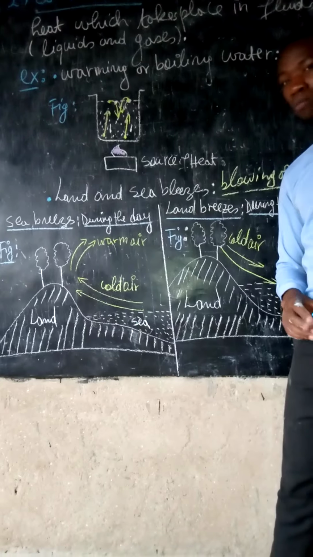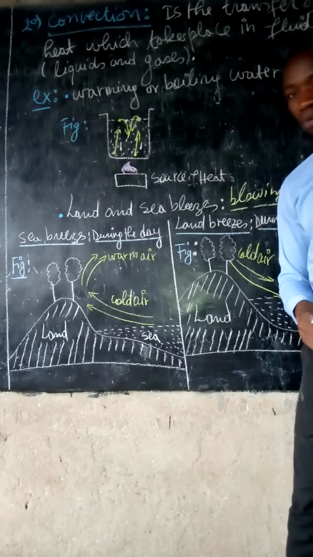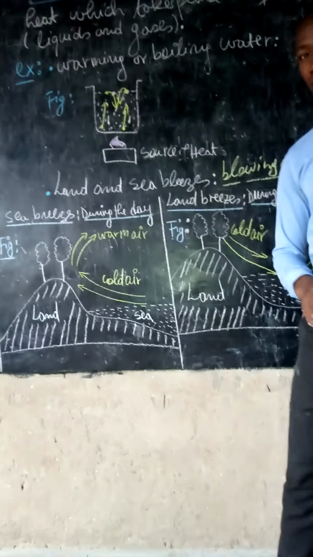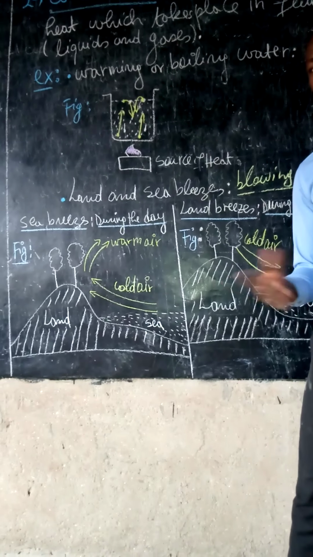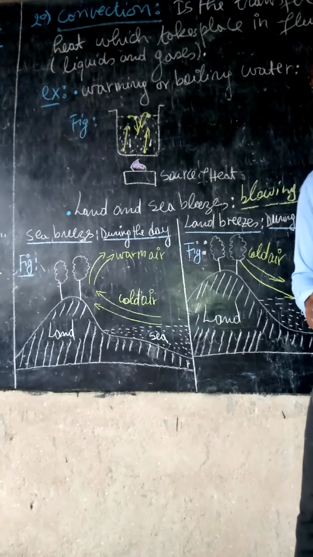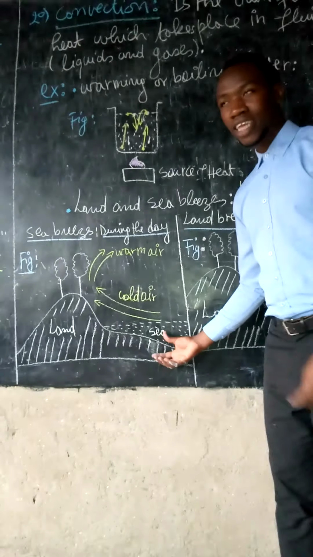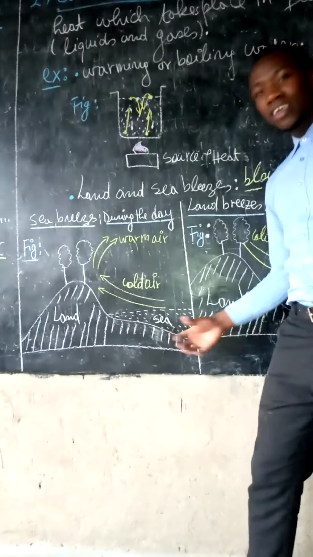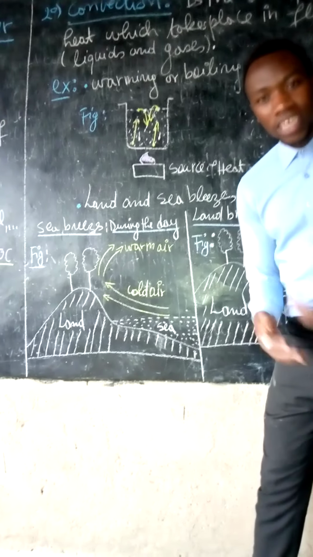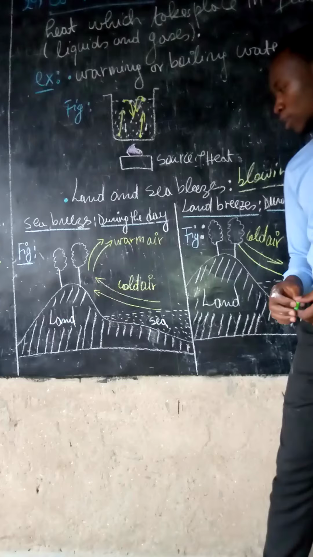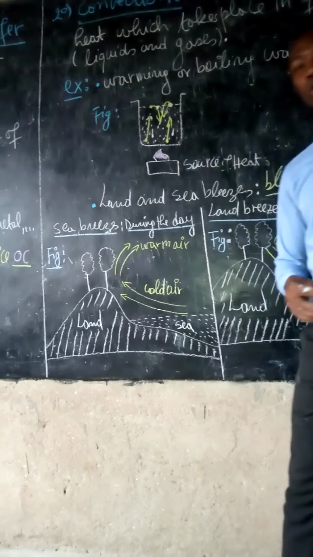You have heard people say they need to go and enjoy at the coastal land, at the beach. What is the reason? During the daytime, the sea surface has cold, fresh air, while at the land there is warm air.